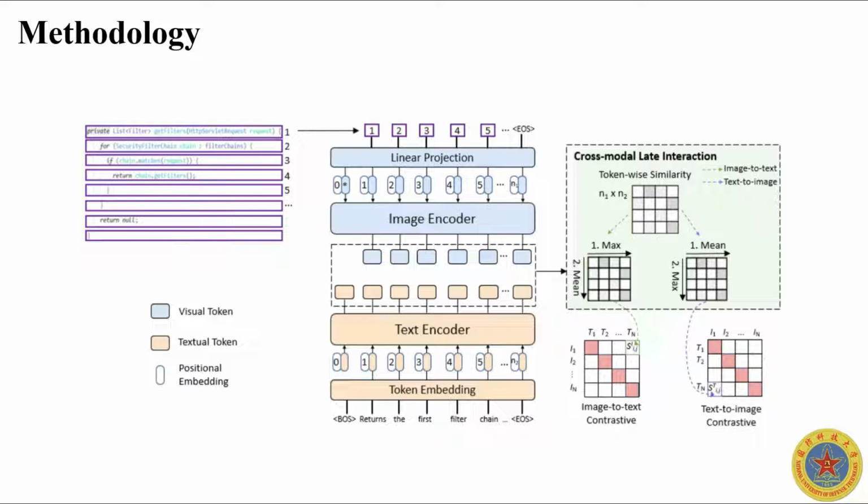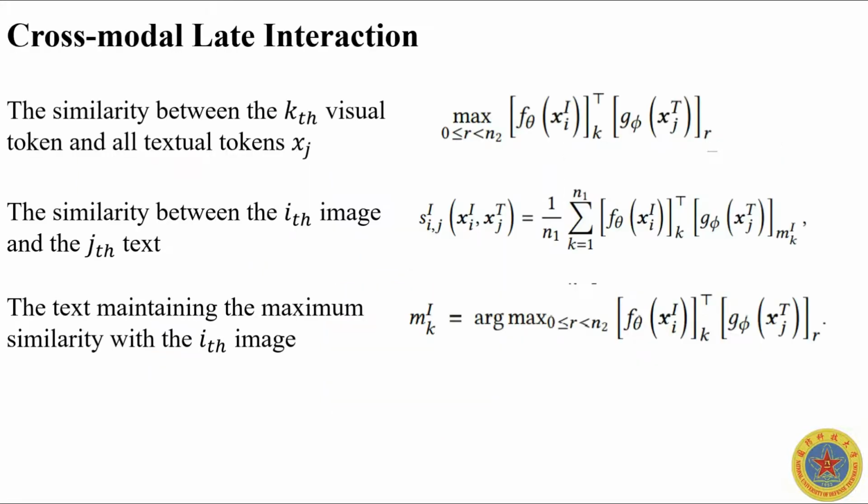Finally, a cross-modal interaction mechanism is exploited to compute the similarity between each token and image patch, and model token-wise cross-modal interaction. For the contrastive loss, the cross-modal interaction is reflected in how we compute the similarities for the S images and the J texts. For each visual token, we compute its similarities with all textual tokens of X and use the largest one as the token-wise maximum similarity with X. We then use the average token-wise maximum similarity of all non-padded tokens in the image as the similarity of the image to a text.